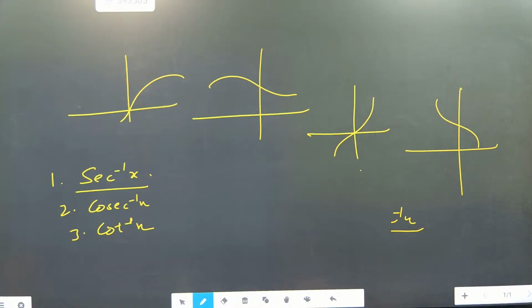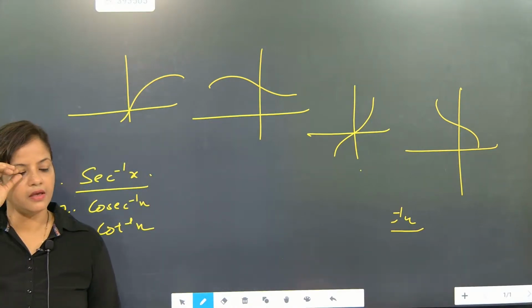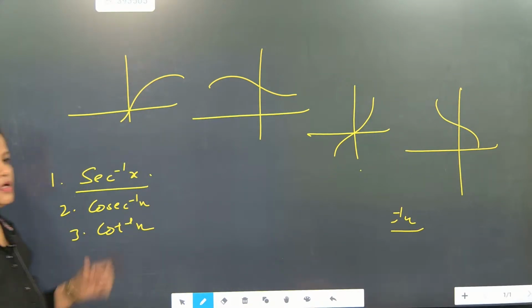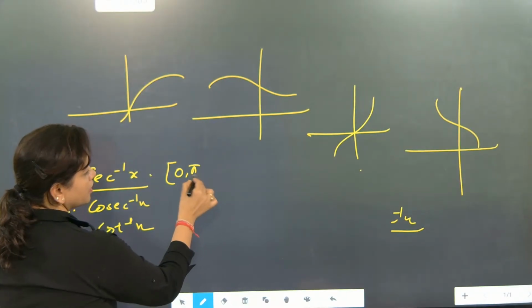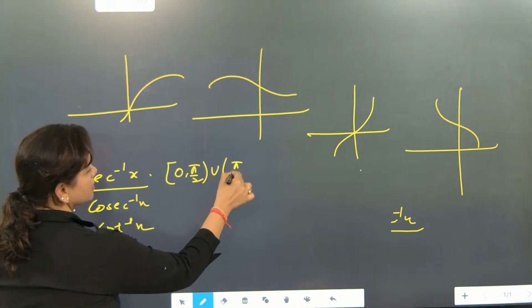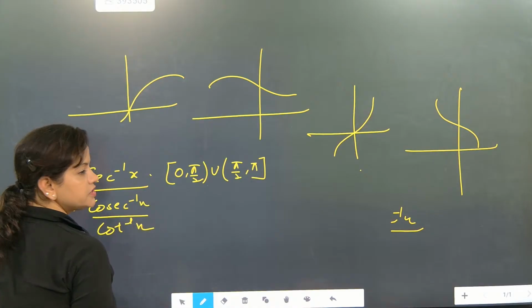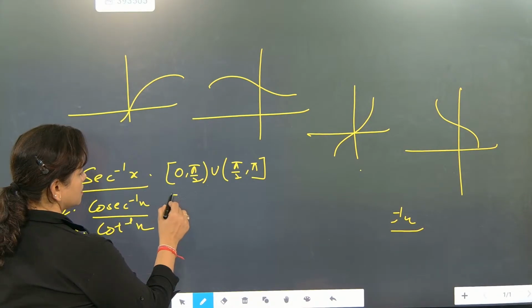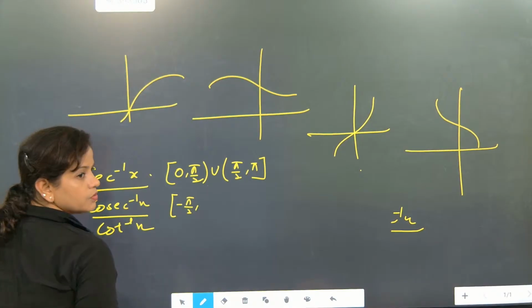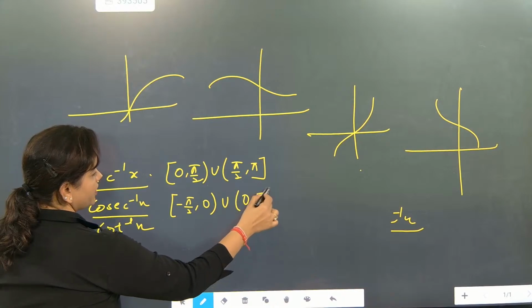What is the range of secant inverse x? The range of secant inverse x will be the closed interval 0 to pi by 2 union the open interval pi by 2 to pi. Cosecant inverse x: minus pi by 2 to 0 union 0 to pi by 2.